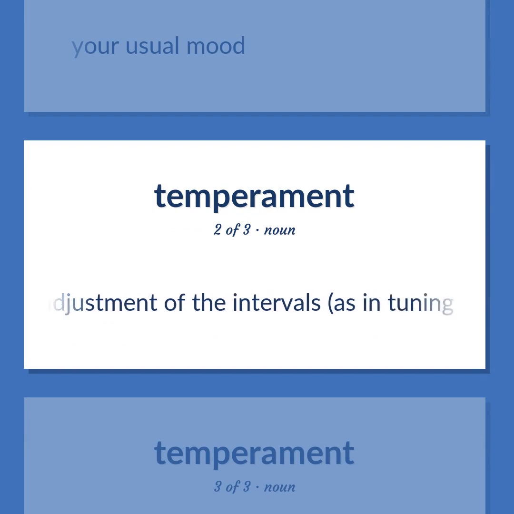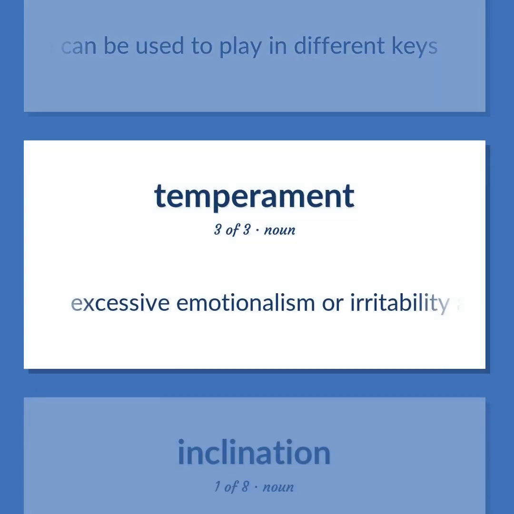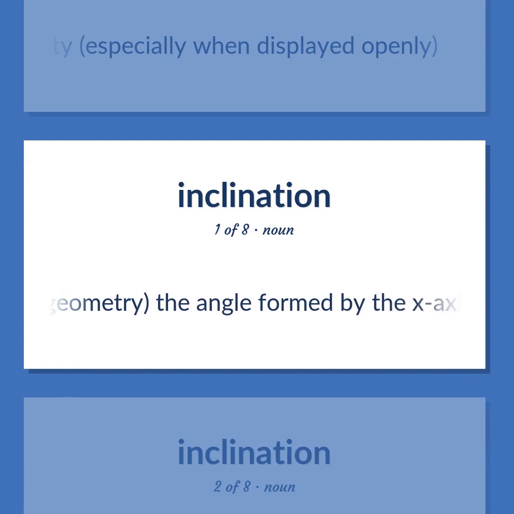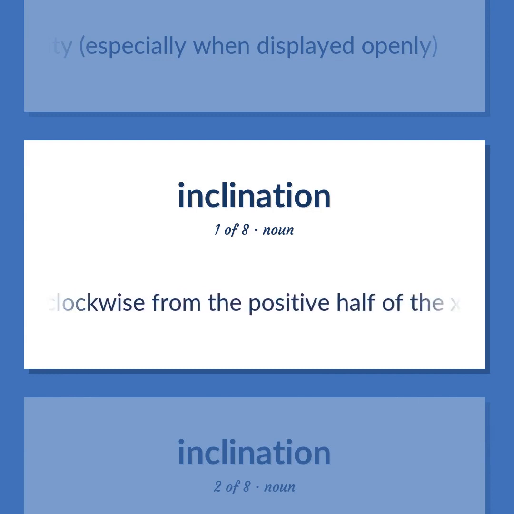An adjustment of the intervals, as in tuning a keyboard instrument, so that the scale can be used to play in different keys. Excessive emotionalism or irritability and excitability, especially when displayed openly. Geometry. The angle formed by the x-axis and a given line, measured counterclockwise from the positive half of the x-axis.